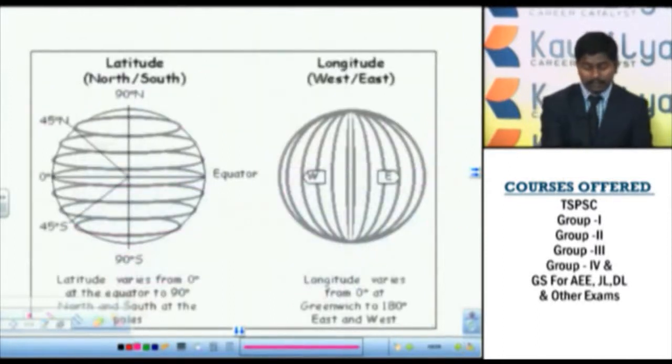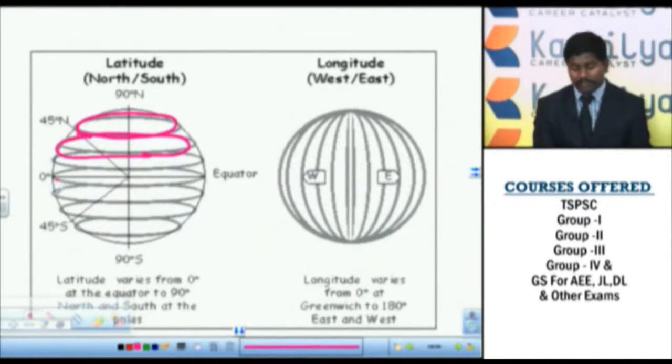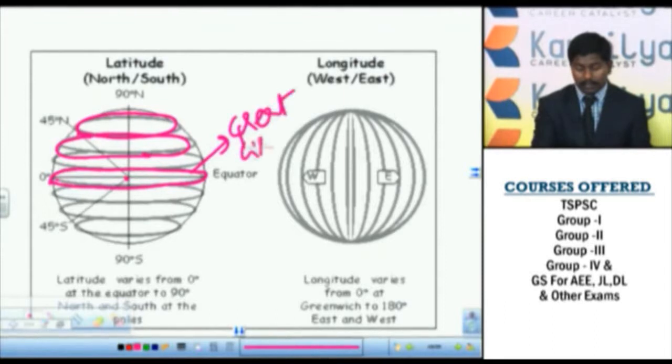Now this is again the picture which shows the latitudes as complete circles on the globe. Of these, the circle with maximum radius divides this earth into two equal halves, and this circle is called the great circle. The line passing through this great circle and dividing the earth into two equal halves is considered the equator.